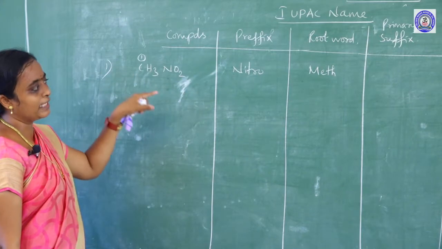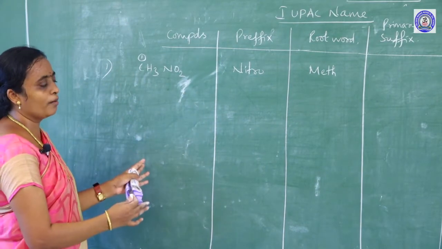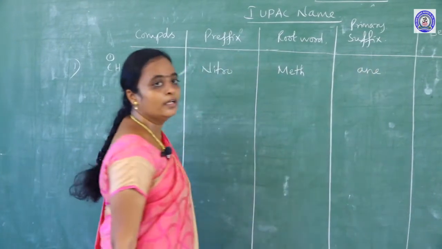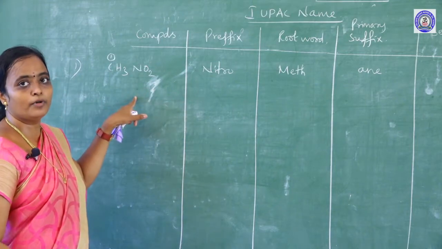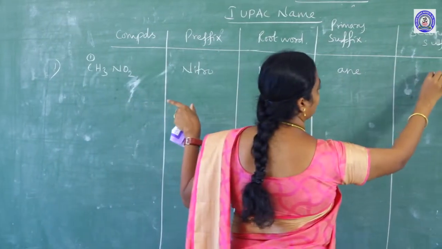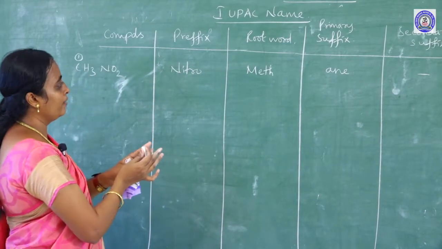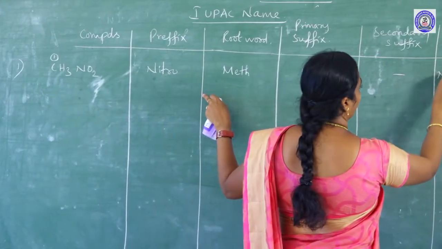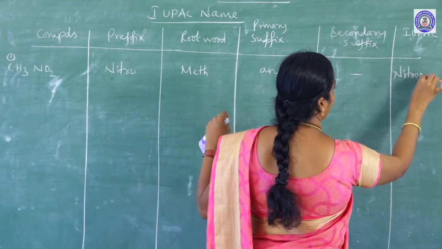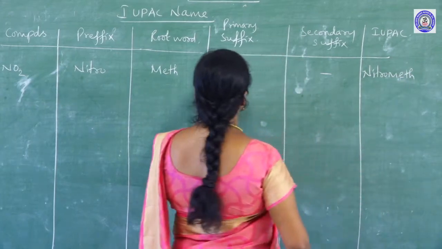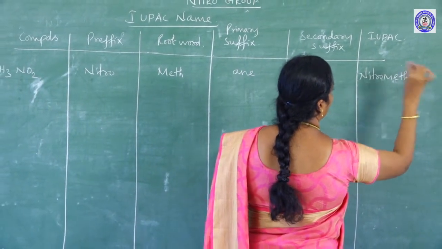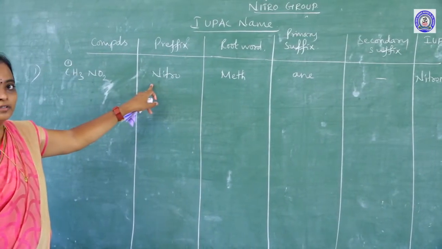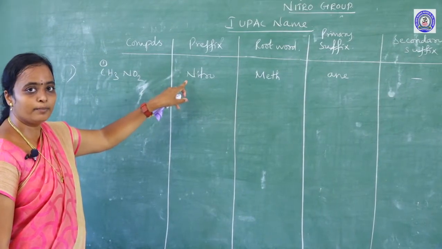Whether the compound is saturated or unsaturated: it is saturated, so I use ane. Is a secondary suffix present? No. So how do you give the IUPAC name? The prefix is written first, followed by the root word meth and the suffix ane. So your compound name is nitromethane. The nitro group acts only as a prefix here.